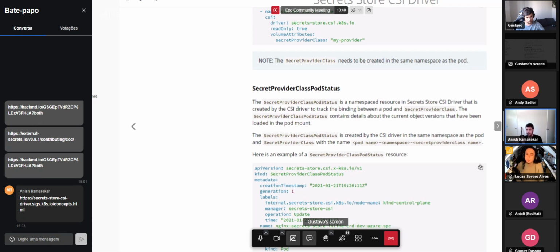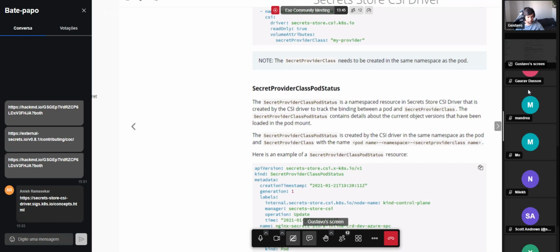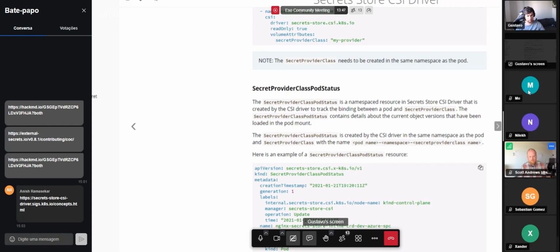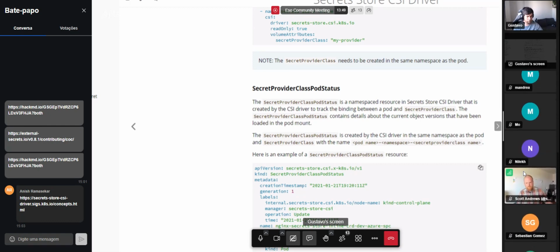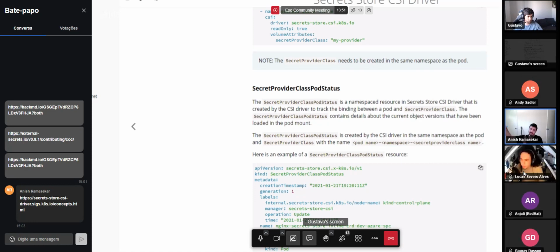At least for most of the providers that we support today, all of them use workload identity. So they are based on the federation model. And at that point, the provider will go talk to your external secret store, fetch all the secrets that you mentioned, like if you want a secret, a key, or a certificate, and all of those. And once it gets those, it sends it back as part of RPC response to the driver. And then now it's up to the driver to do whatever it wants to. So, how to consume it, how to write it, and all of that, right?